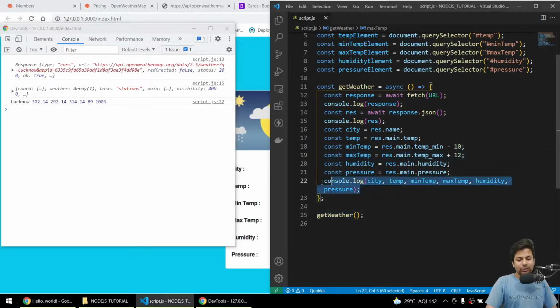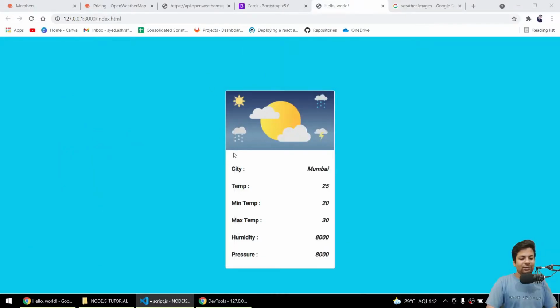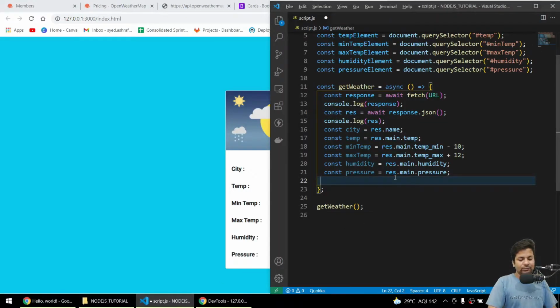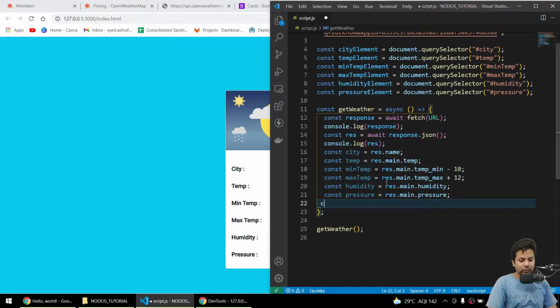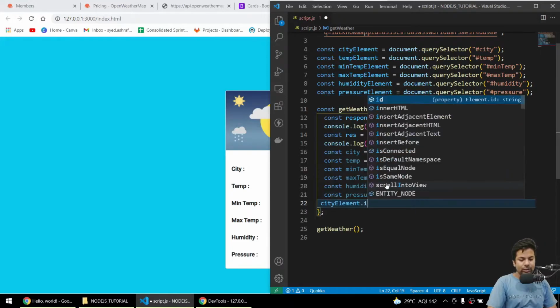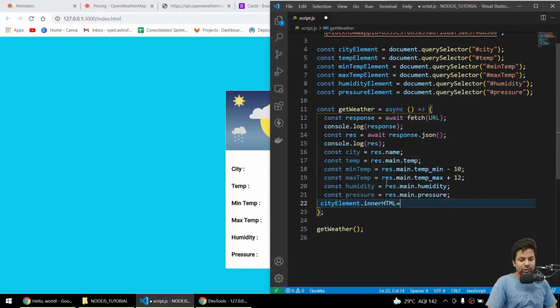Now I'll remove this console part. Now you know the drill, we just have to push it here by inner HTML. So here I'll say city element dot inner HTML equals city.